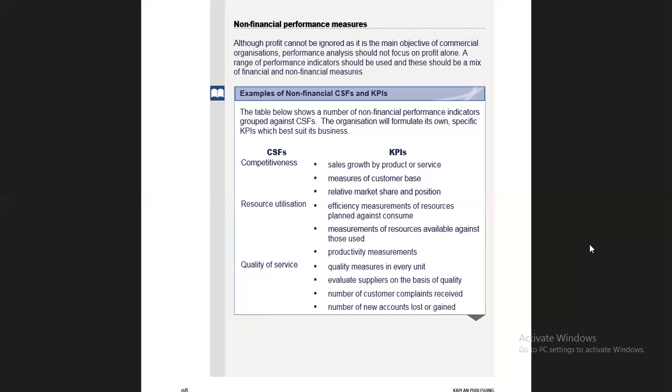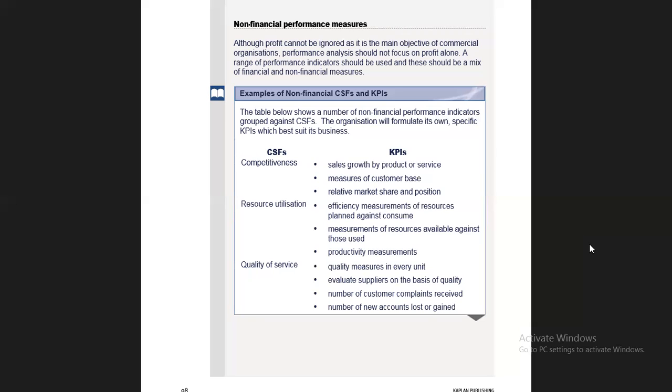Now the next is resource utilization. This is also a CSF, and how are we going to ensure that this CSF is achieved through KPIs? Efficiency: measurement of resources planned against consumed. Yes, comparison of actual and budget, as we already know from performance management.